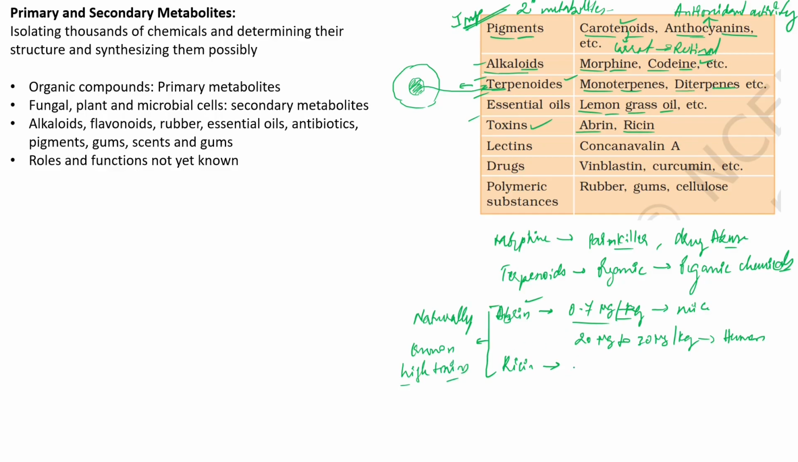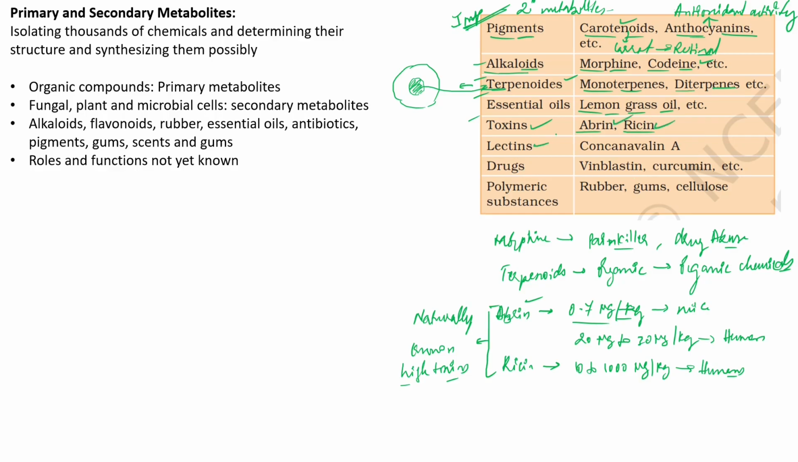Similarly, in the case of ricin, they say that around 10 to 1000 mg per kg is sufficient to kill humans, right? So abrine and ricin are mainly toxins.